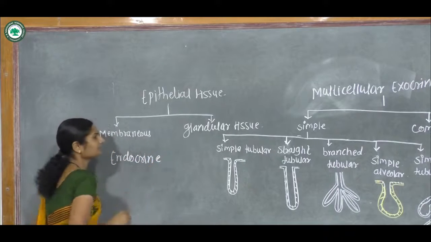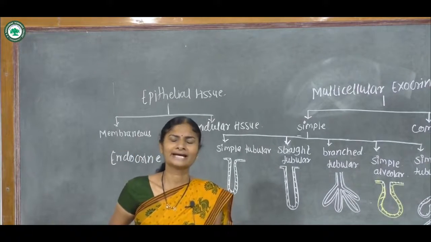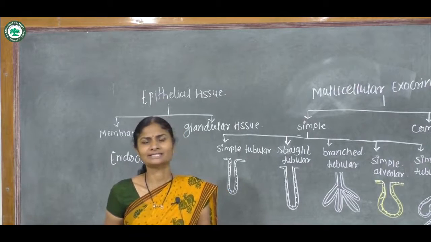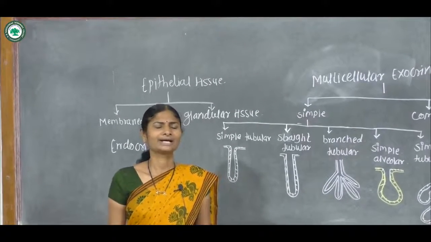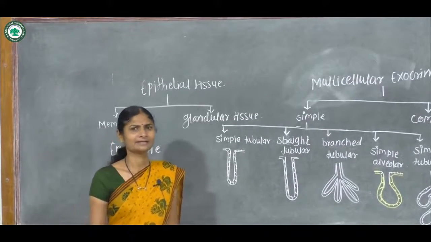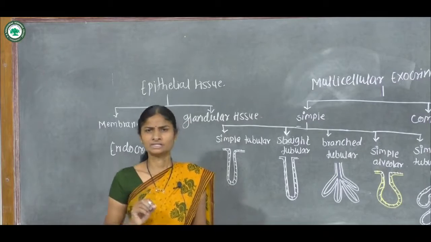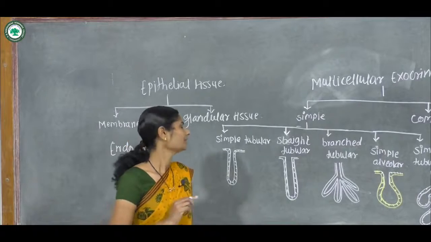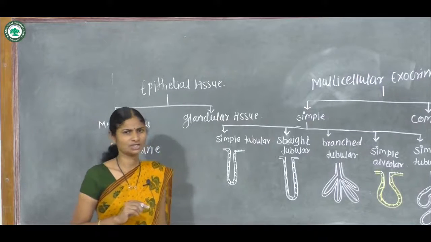Endocrine glands, their secretion is poured directly into the bloodstream. In endocrine glands, ducts are absent. These endocrine glands are always multicellular glands and secrete specific substances called hormones. These endocrine glands are more vascular in nature.